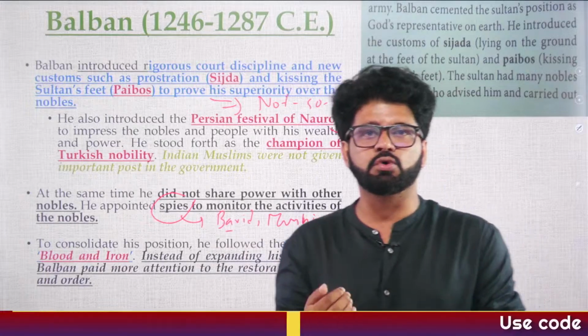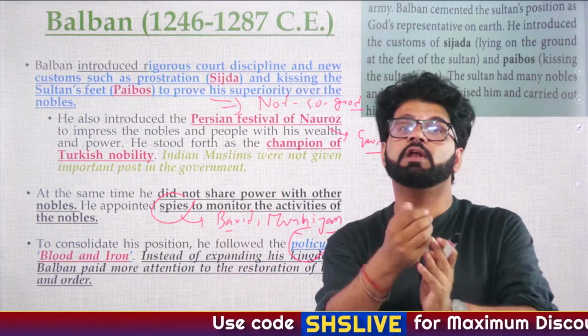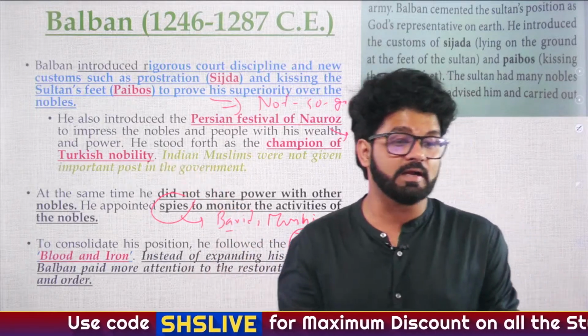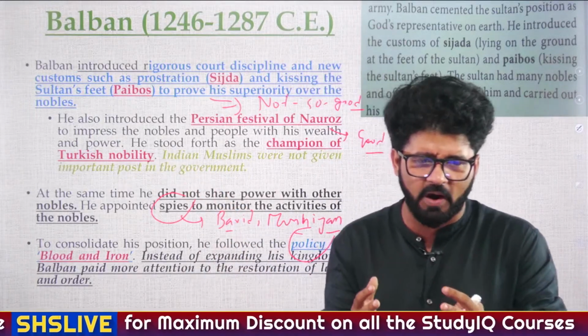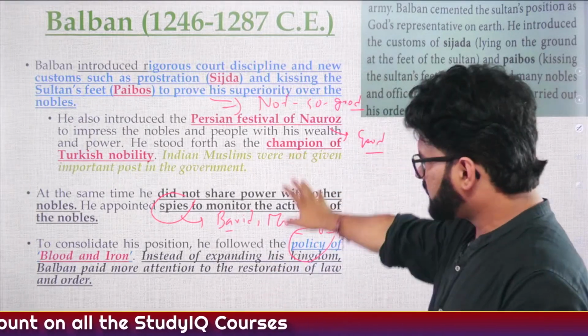Just like they can ask you what Nishka, Shatmana and Krishnala are, similarly they can ask you what Barid and Muhniyan refer to. They are spies or intelligence officers. It is continuing as a part of customs even now in some countries, sir. Very good. So please understand all these points.